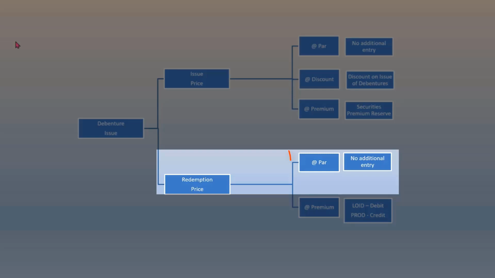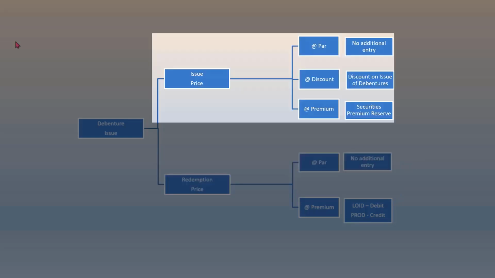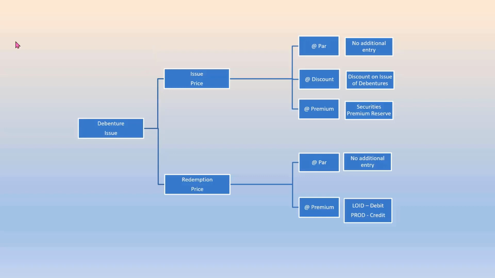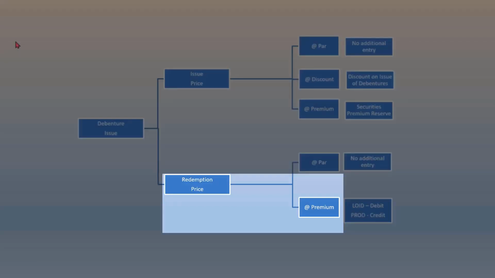There is no additional entry, and hence the entries remain the same as if only the terms attached to the issue price are considered. We are still in familiar territory. When, however, the debentures are redeemed or paid back at a price above the face value, the excess amount is called a premium on redemption. This is a capital loss. This has to be recorded and calls for an additional entry.